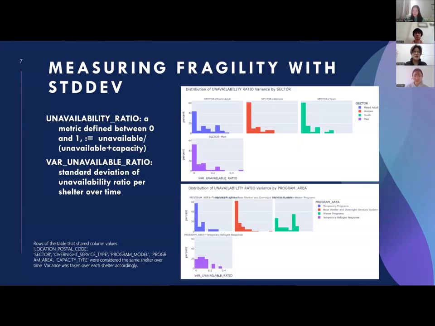We can also create this measure of fragility with standard deviation. We're defining fragility as the volatility in the amount of resources, and by that we mean this unavailability ratio, which is a metric between 0 and 1, measuring how many beds or rooms are unavailable at a shelter on a particular day. We take the variability of this unavailability ratio over time for each shelter. As a result, we can see that this standard deviation tends to be higher for men's shelters, as well as winter programs and temporary refugee response. This indicates higher volatility in the resources provided for those programs, so they may require more attention.